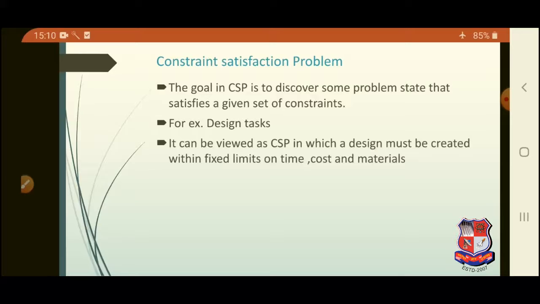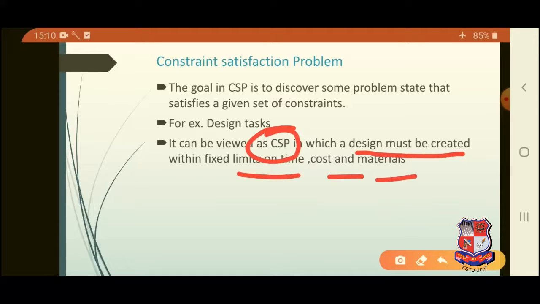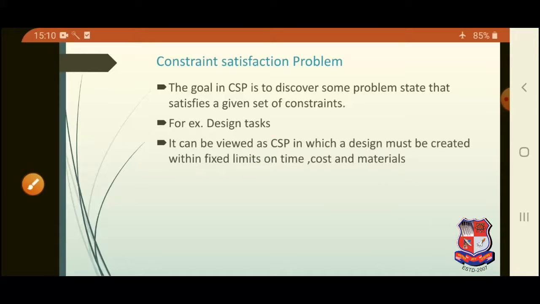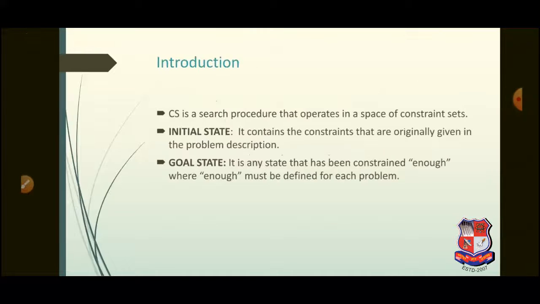A normal example which we can take is a design task. It can be viewed as a CSP problem in which designs must be created within a fixed time, cost and material. Other examples which we can consider as a CSP are the n-queens problem, crosswords, Sudoku, and the map coloring problem. They all fall under the category of constraint satisfaction problems.